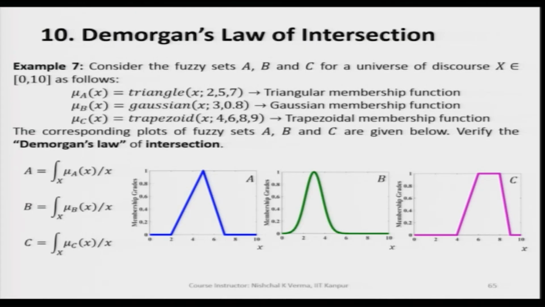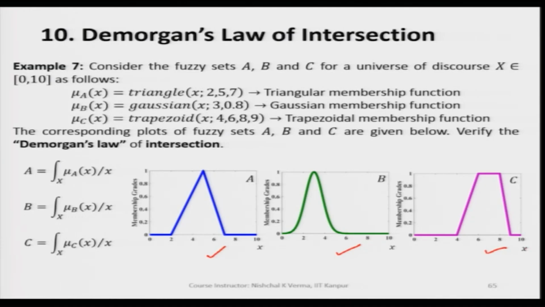So, let us now understand this better by taking one example here. Again, as in other examples, we take the three fuzzy sets A, B and C. These fuzzy sets are continuous fuzzy sets.